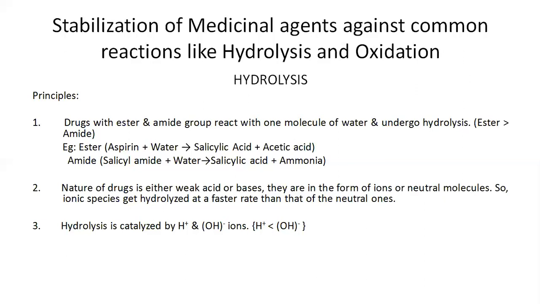The causes were firstly the presence of functional groups, that is ester group or amide group. Secondly, the nature of the drug, whether it is a weak acid or a weak base. And thirdly, ions like hydrogen or hydroxyl ion catalyze hydrolysis reactions.